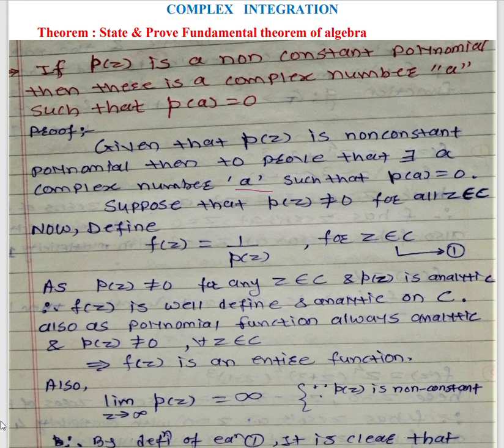Also, we know that every polynomial function is always an analytic function. So a polynomial function is always analytic, and p of z is not equal to 0 for all z belonging to C. Therefore we can say that f of z is an entire function, because f of z is well defined and analytic on the complex plane C. By the definition of an entire function, f of z is an entire function.